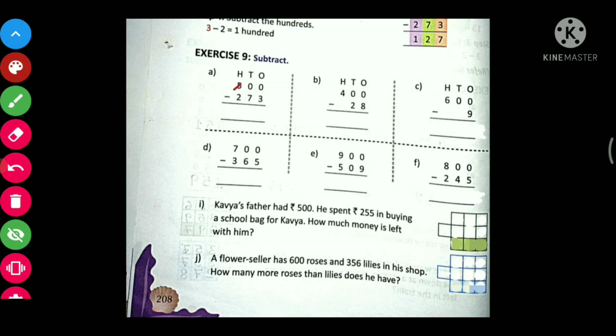So now this 100 place value will reduce by 1 and it will become 4. And now the tens place value will become 10, right? But as the ones place value also needs one, it will again reduce by 1 and now it will become 9. So now this 10 will become 9, right? Now this ones place value will become 10. Now 10 minus 3, how much will it be?